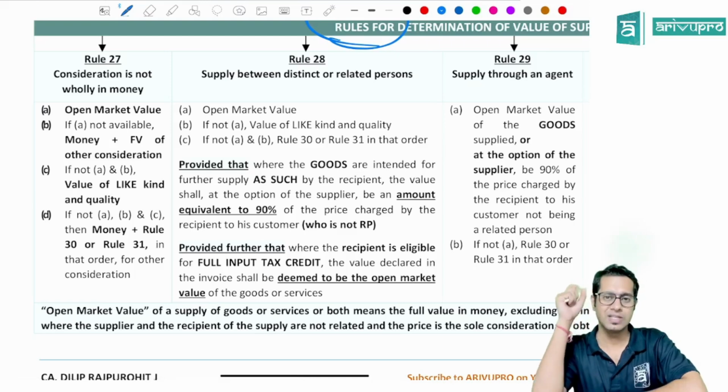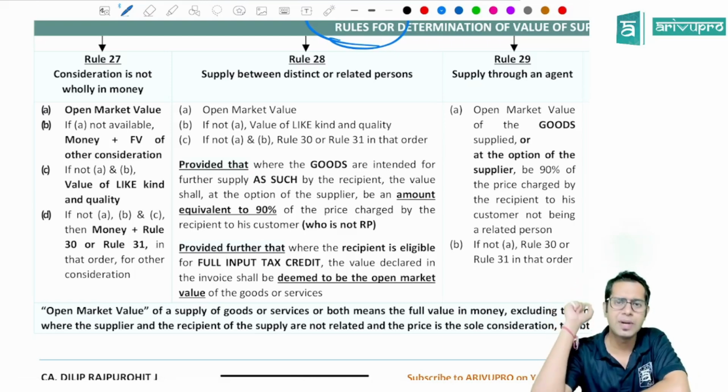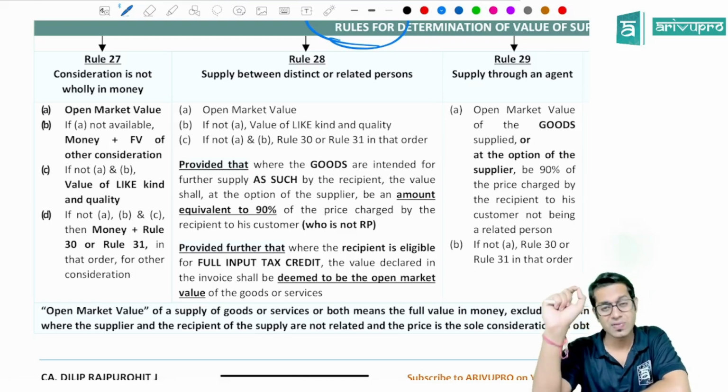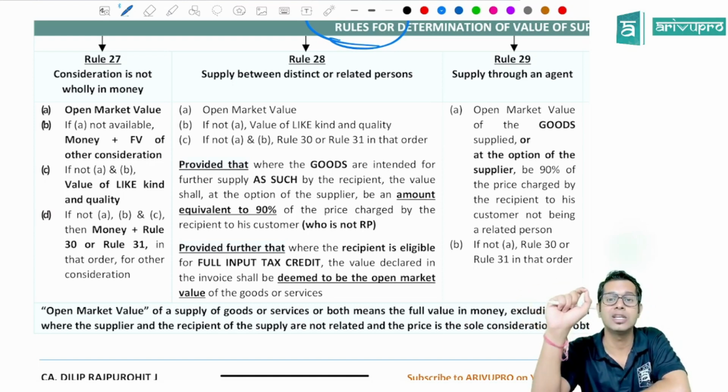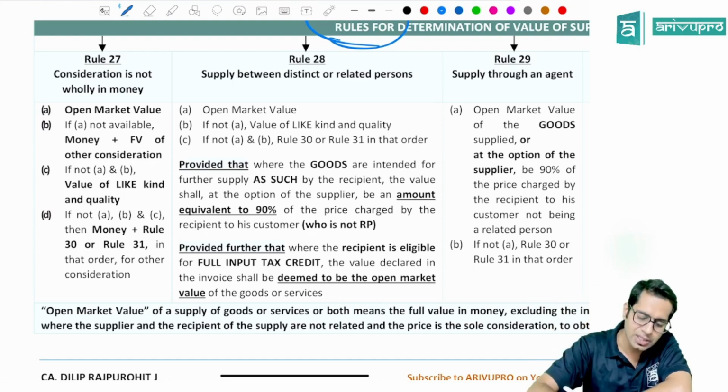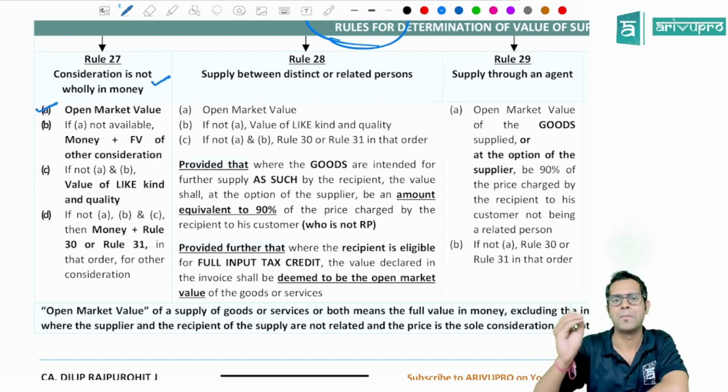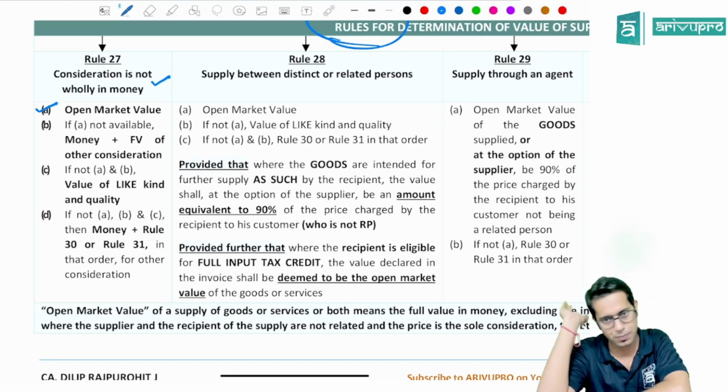Rule number 27 says what, sir? When is rule number 27 applicable? Rule number 27 is applicable when the consideration is not wholly in money. If the consideration is not wholly in money, the value of supply will be what, sir? Open market value of that particular goods or services.